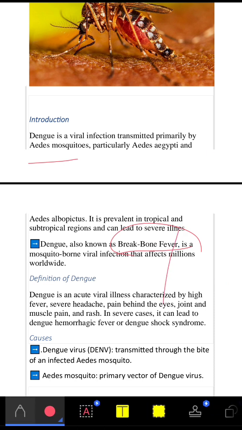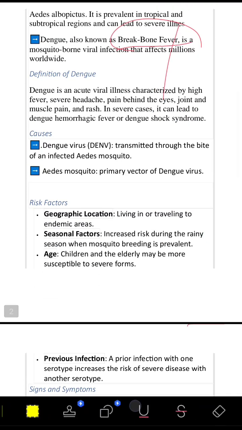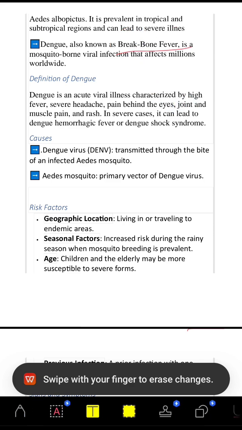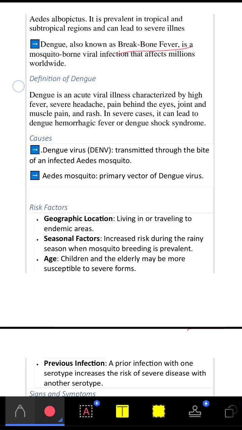Next, we'll see the definition of dengue. Dengue is an acute viral illness characterized by high fever, severe headache, pain behind the eye, joint and muscle pain, and rash.